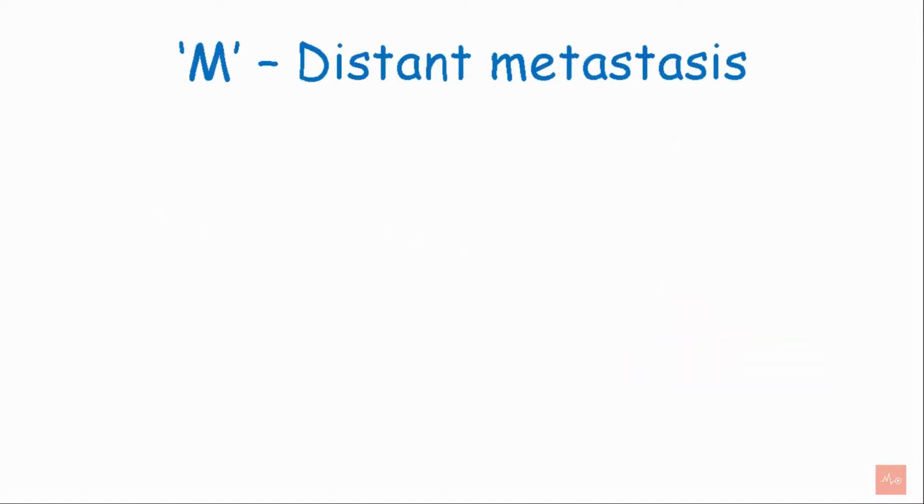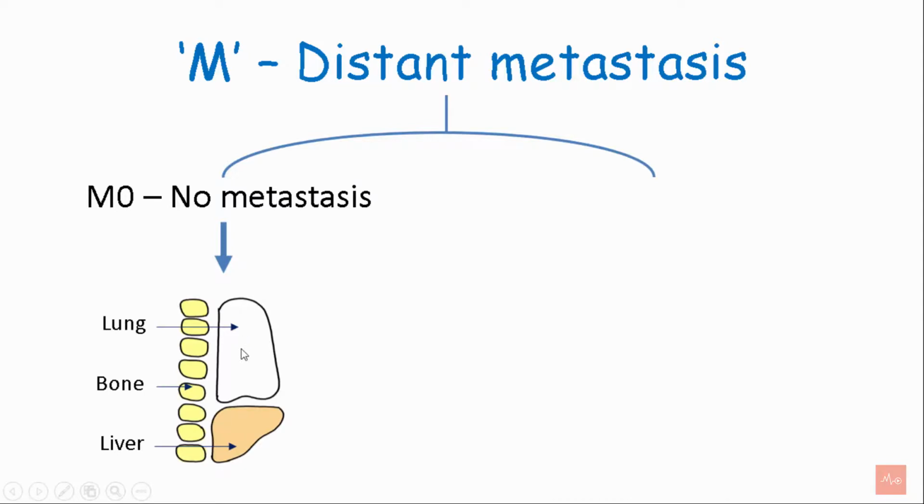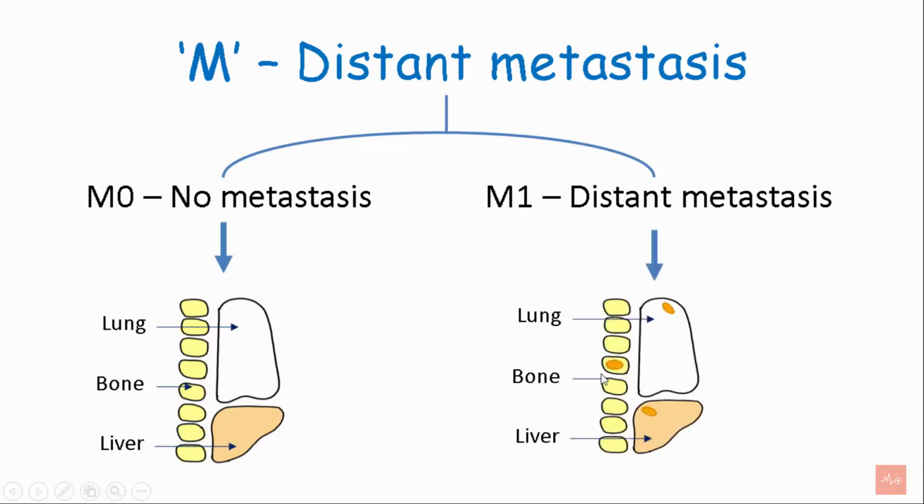Now let's see the M part, that is the distant metastasis. M0 is no metastasis. Consider this as lung, bone, and liver. When there is no metastasis to the other body parts, it is M0. M1 is distant metastasis, wherein there can be metastasis to different parts of the body, for example lung, bone, liver, etc.